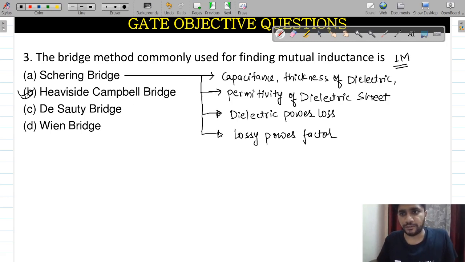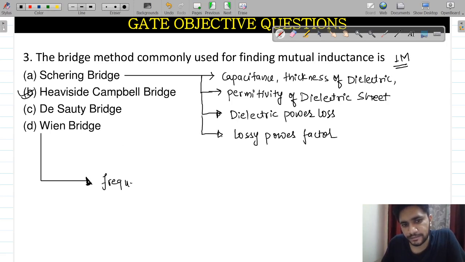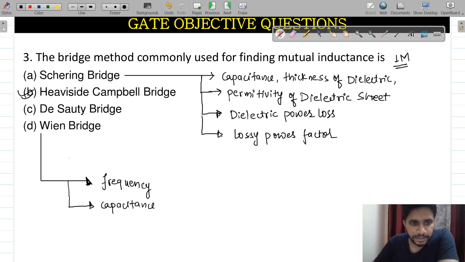Now I will give you a few points about the Wien bridge. Yes, Wien bridge. The earlier one is easy, only capacitance. Wien bridge is important. So I'll give you a few points which have definitely been asked in the examination previously. First point, frequency. Second point, capacitance.